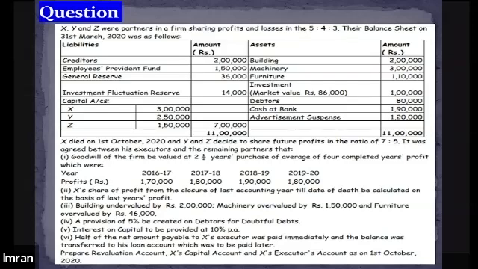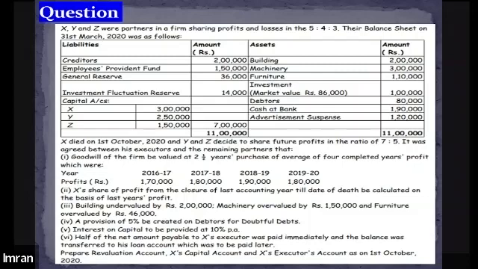The second adjustment says X's share of profit from the closure of the last accounting year till the date of death will be calculated on the basis of last year's profit. Then building undervalued by 2 lakh, machinery overvalued by 1,50,000, and furniture overvalued by 46,000.